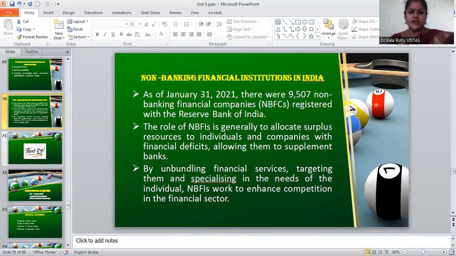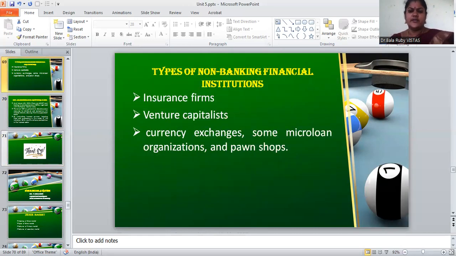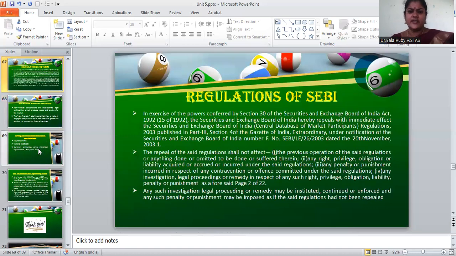So the main role of these non-banking financial institutions is that they try to allocate the surplus resources to individual persons as well as companies with financial deficits, allowing them to supplement banks. So by unbundling these financial services, targeting them as well as specializing in the needs of individual persons, non-banking financial institutions work to enhance competition in the financial sector. So these are the main aspects under non-banking financial institutions.